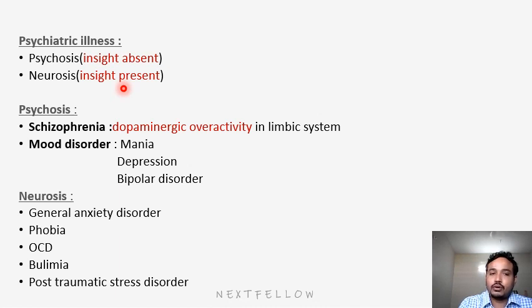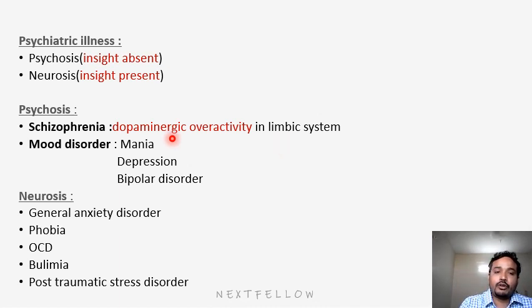Coming to psychosis, we'll see it in detail. Psychosis has two types of disorders, that is schizophrenia and mood disorders. In schizophrenia, the main neurotransmitter affected is dopamine, with dopaminergic overactivity. That means an increase of dopamine in the limbic system. So how do we treat it? Obviously there is an increased dopamine level, right? So we'll use dopamine blockers and dopamine depleters.